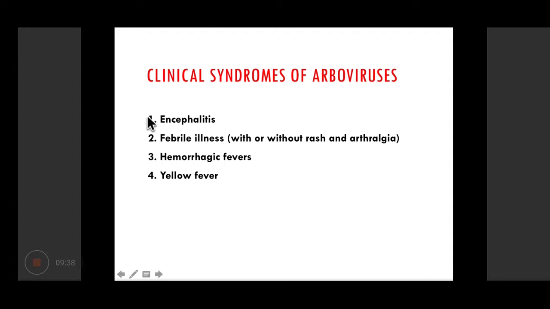So these arboviruses can cause many diseases, including encephalitis, febrile illnesses with or without rash and arthralgia, hemorrhagic fevers, and yellow fever. Other things would have been discussed with you already, or maybe they will be discussed later. But in this lecture, we'll be concentrating on the arboviruses that are able to cause encephalitis.